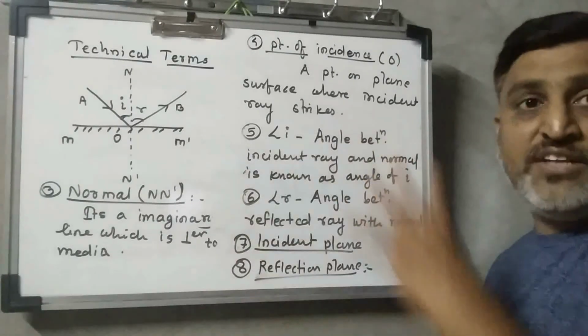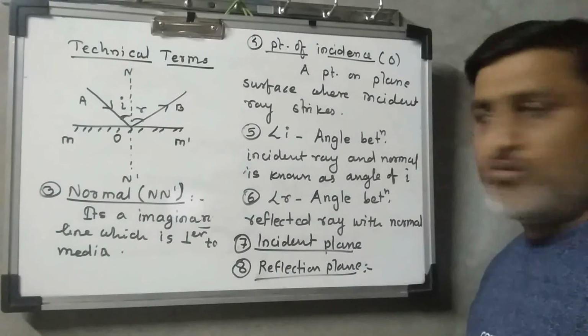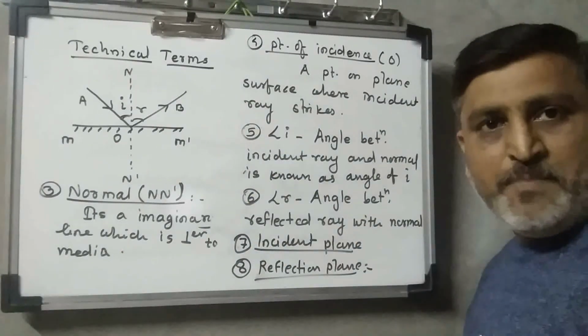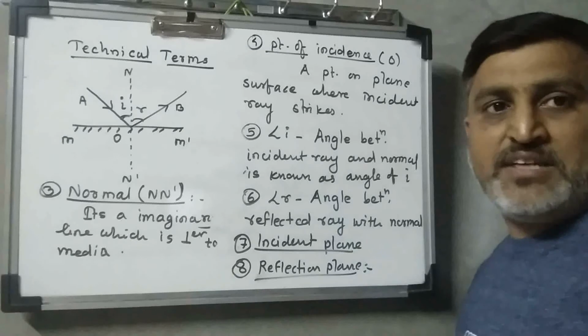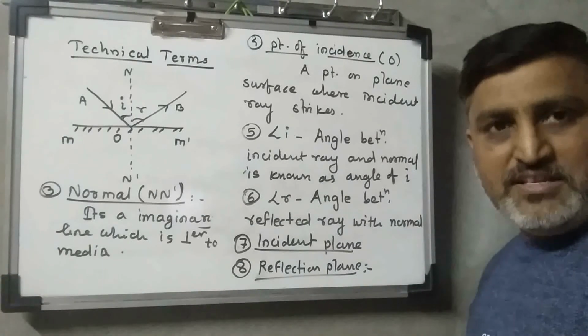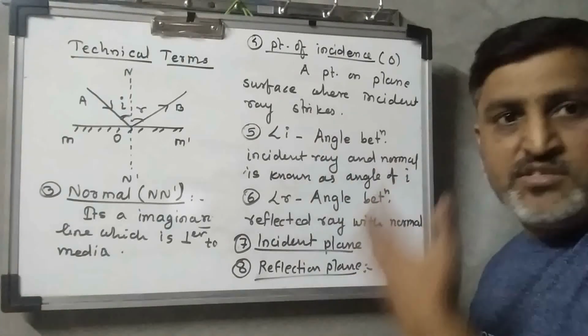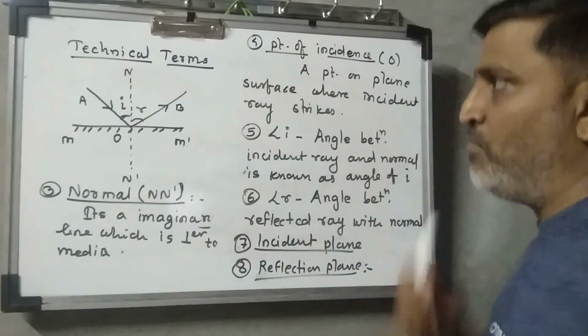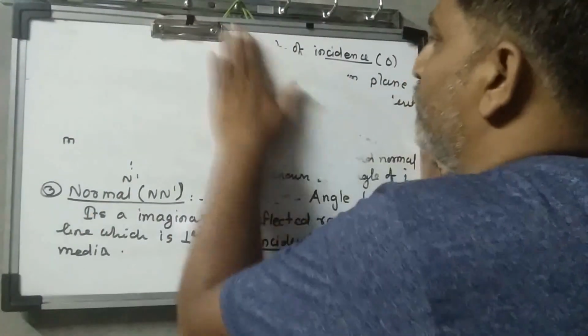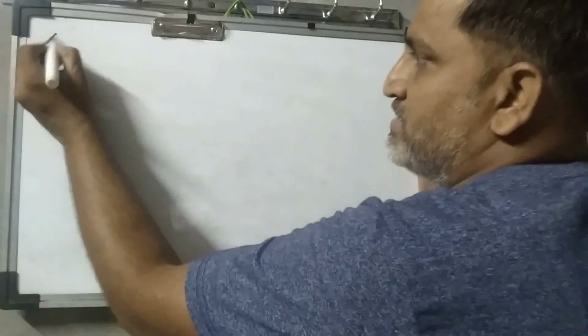So these are the technical terms which are related to the reflection of light. Keep this in mind along with the diagram. This diagram as well as these concepts are very important in your higher classes, so learn it by heart and try to understand all the concepts. Now the next topic which we are going to study is the laws of reflection.